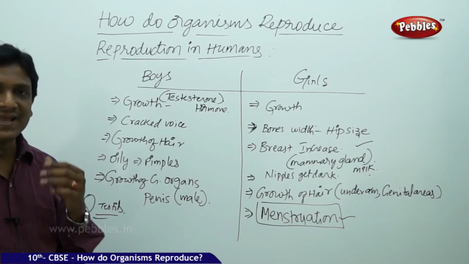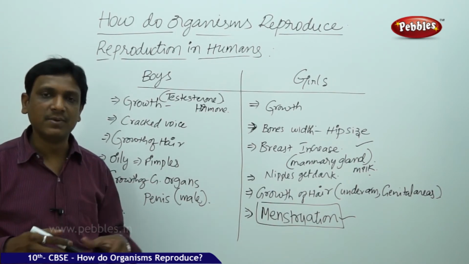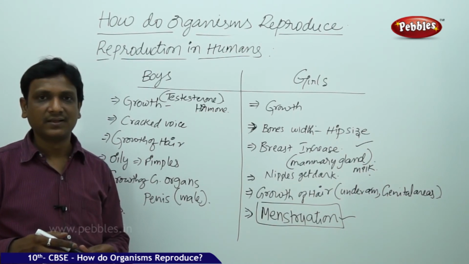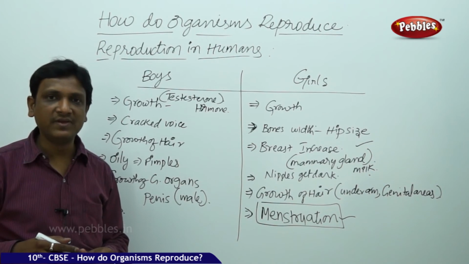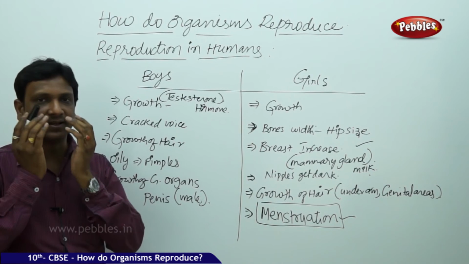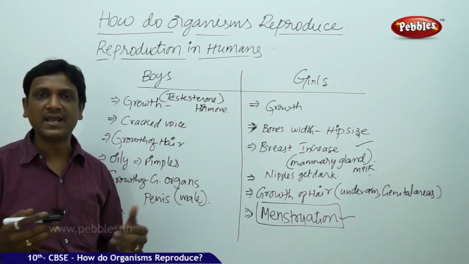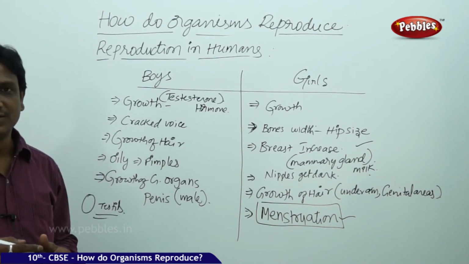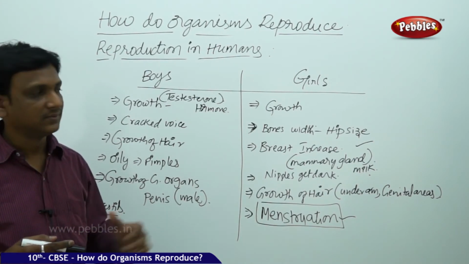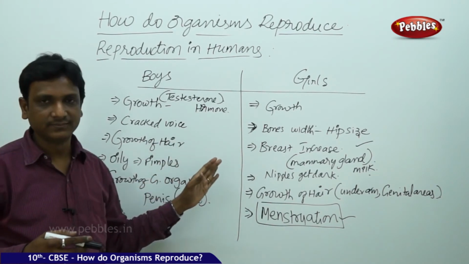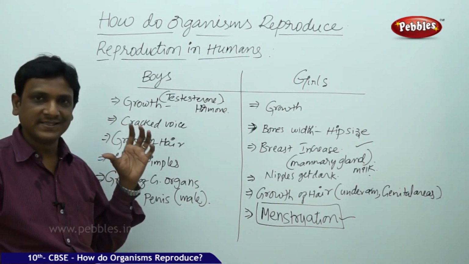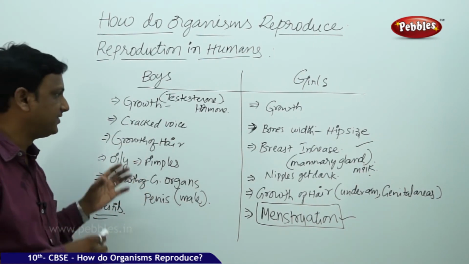Some people will have very thin hair on their face even. Some people will have very less beard, less number of hairs. Some people will have very thick beard, very stiff hairs, very thick mustache. Some people may have very less. So it is not a problem. It doesn't mean that the sexual maturity is not being attained. So the people who are in adolescent stage need not worry about all the changes here.